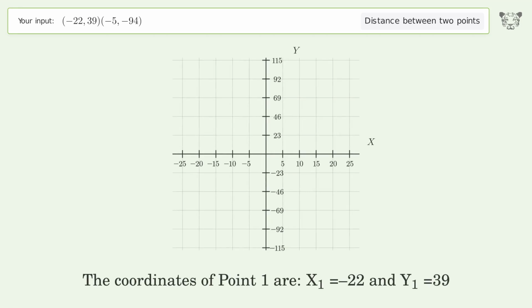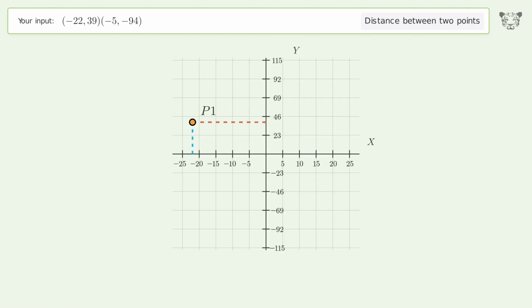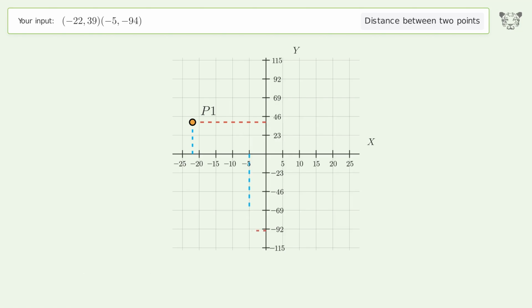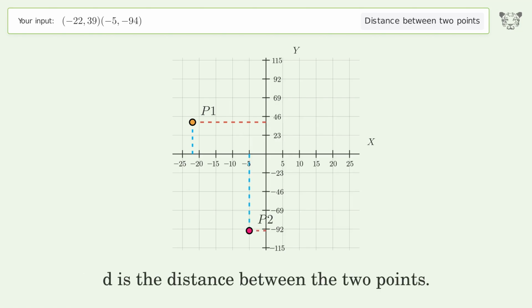The coordinates of point 1 are x1 equals -22 and y1 equals 39. The coordinates of point 2 are x2 equals -5 and y2 equals -94. D is the distance between the 2 points.